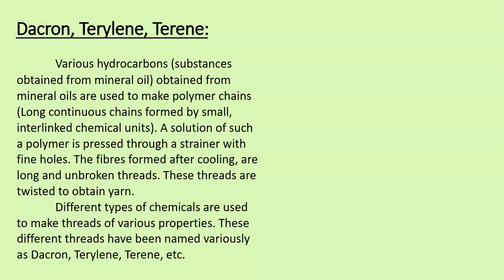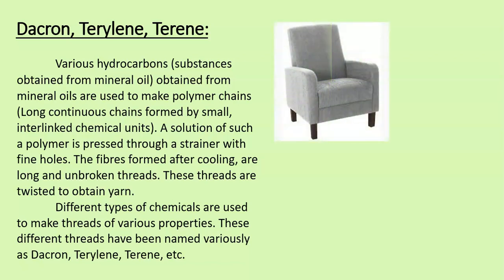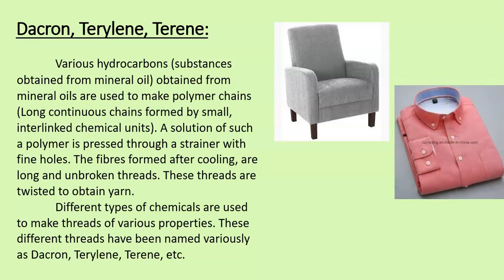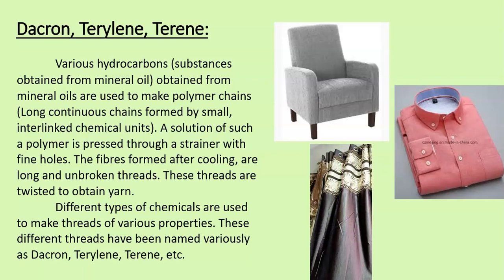Different types of chemicals are used to make threads of various properties, and these different threads have been named as Dacron, terylene, and terine. The fabric on this couch is Dacron. The fabric from which the shirt is made is terylene, and this curtain is made of terine.